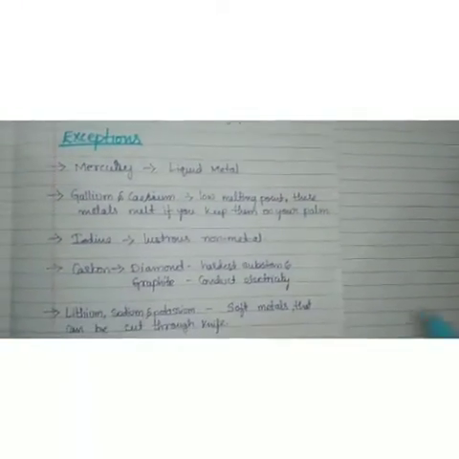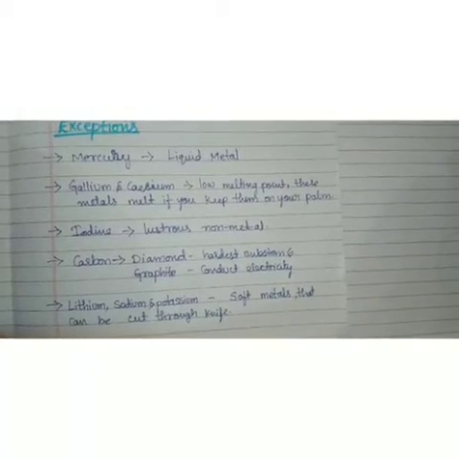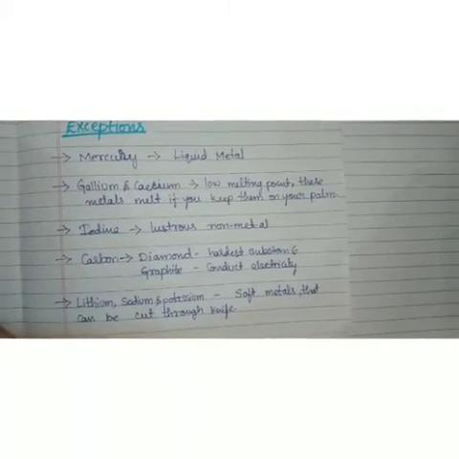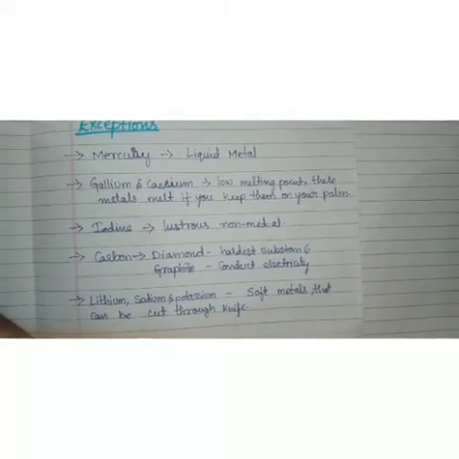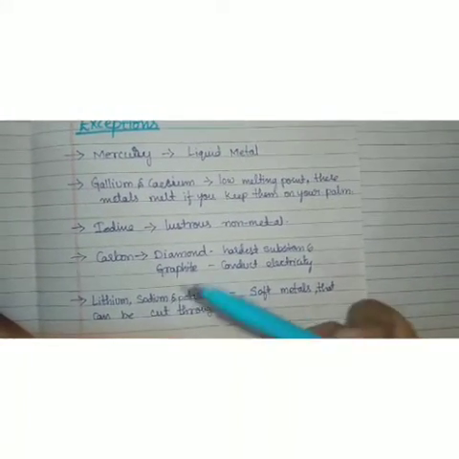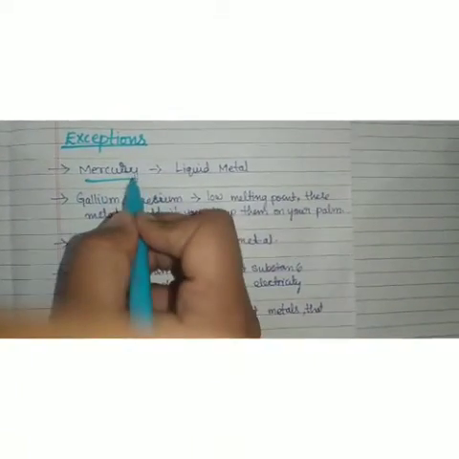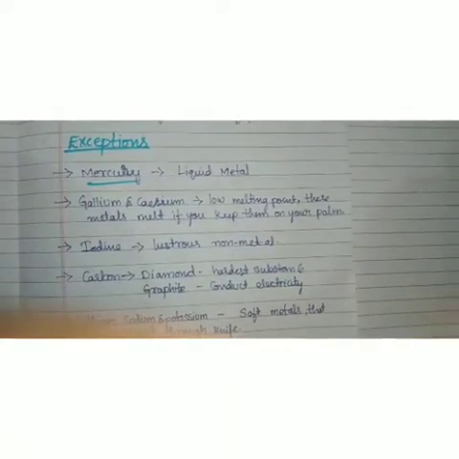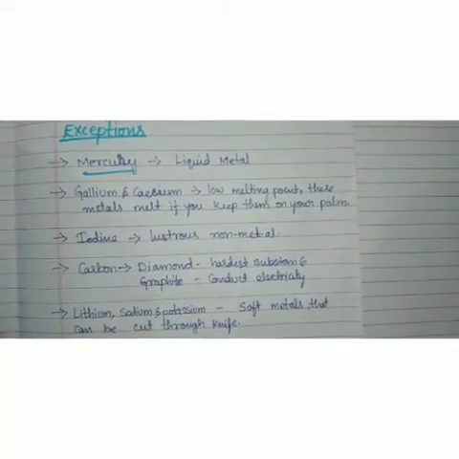Okay students, till now we have discussed the physical properties of metals and non-metals. So there are some exceptions related to these physical properties. It means that they do not obey that property. So which are those? Mercury, you know that mercury is a metal. It is a heavy metal, but it will not obey one of the properties of metals.